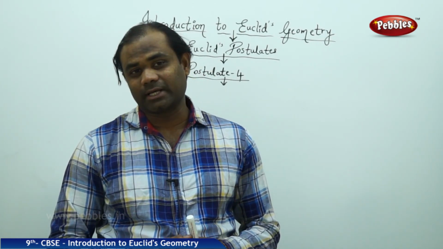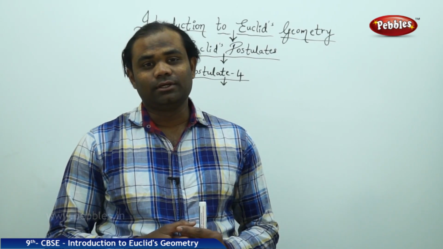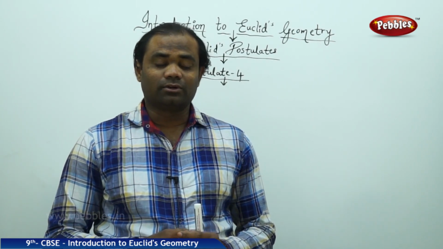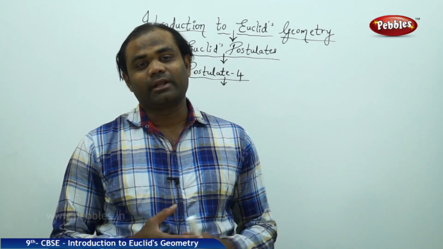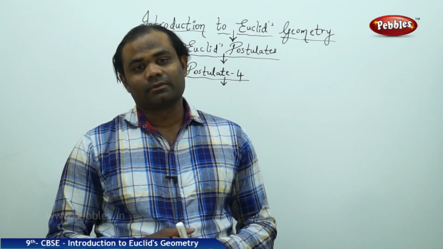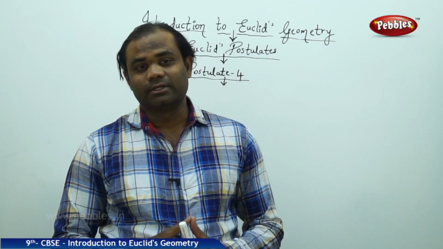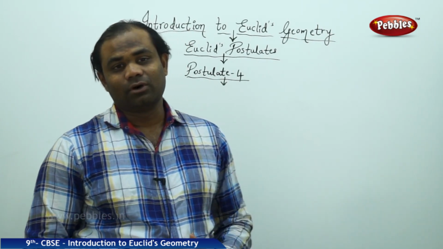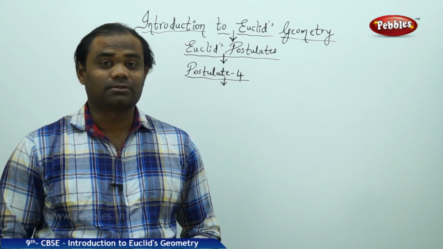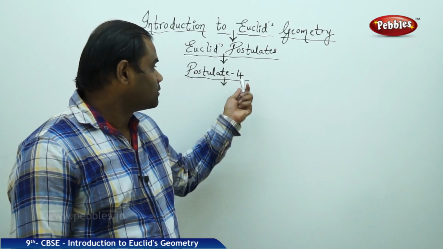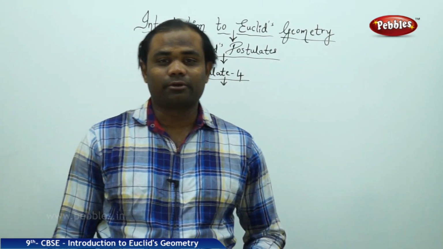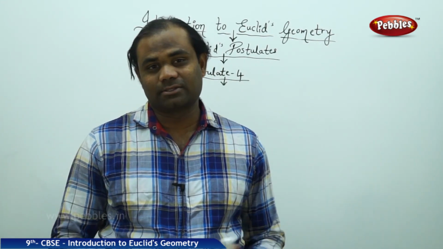Just like Pythagoras investigated, Euclid also contributed a lot on right angles. Euclid, the student of Thales, came out with his own contribution to the mathematical society. So let's see what postulate number 4 contributes through right angles.